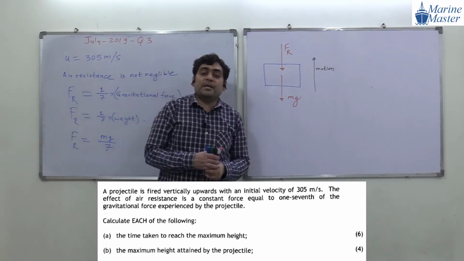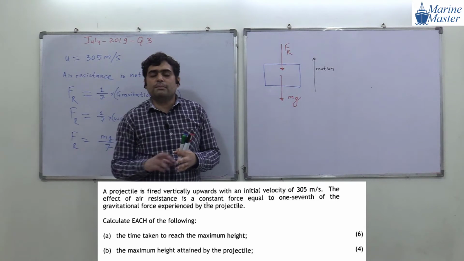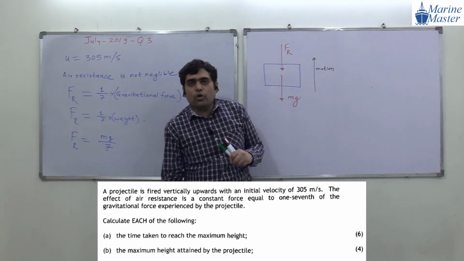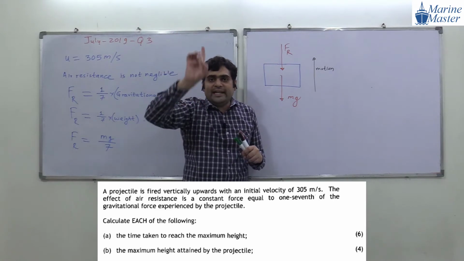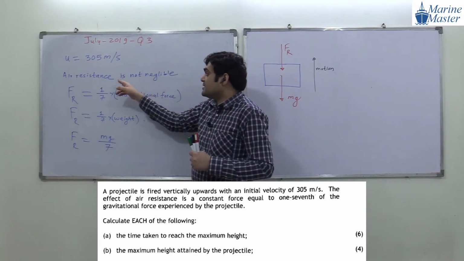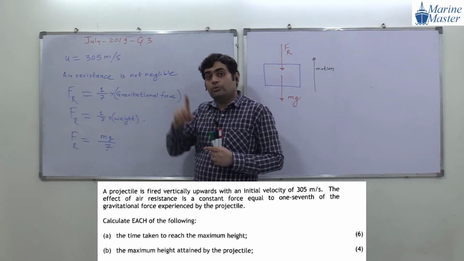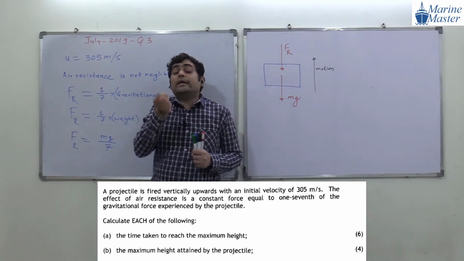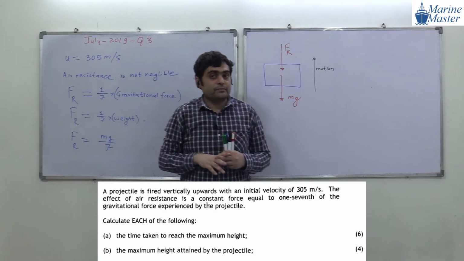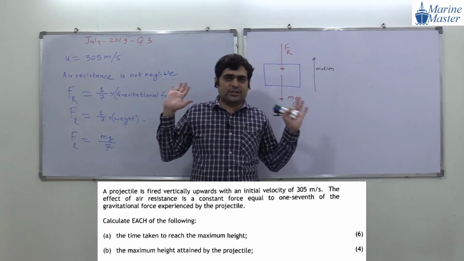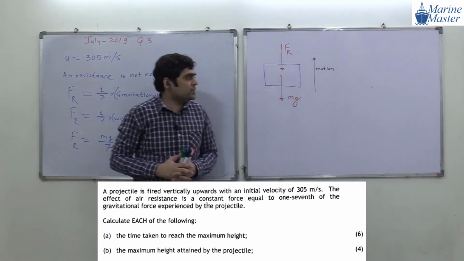The last two questions we previously discussed, in those two questions, what was the scenario, guys? Though we had thrown the object there, only gravitational force was acting, and in that scenario we assumed air resistance is negligible. But here air resistance is not negligible because they have clearly mentioned it in the question. If they have not mentioned it in the question, then by default it is negligible air resistance. Okay, guys, any doubt in this discussion?